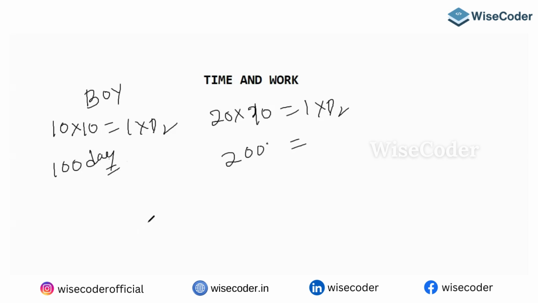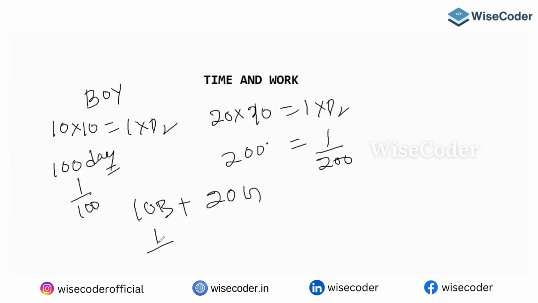Now the question is: 10 boys and 20 girls will take how many days? One day's work of a boy is 1 by 100, and of a girl is 1 by 200. So 10 into 1 by 100 plus 20 into 1 by 200.